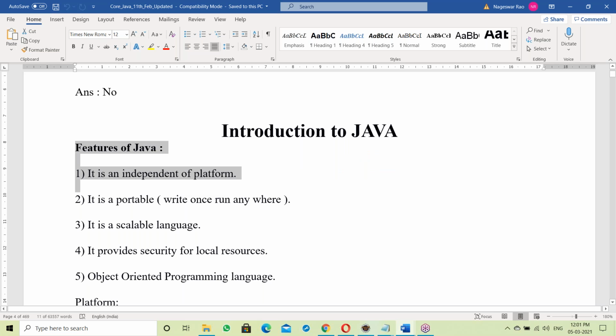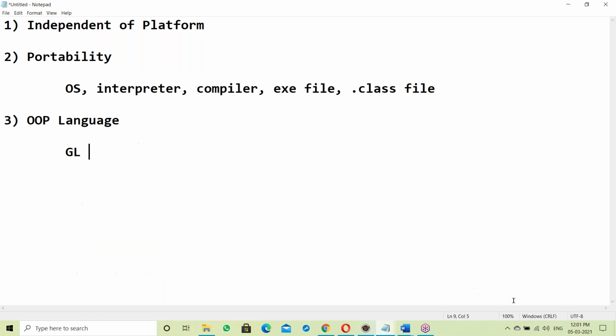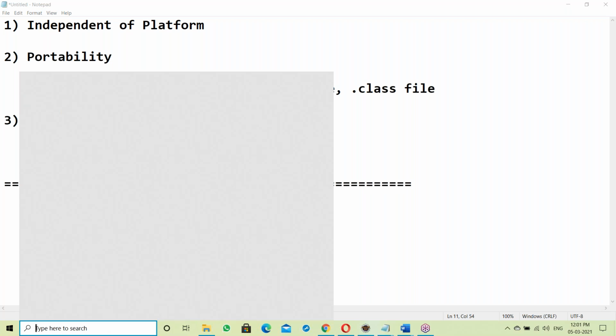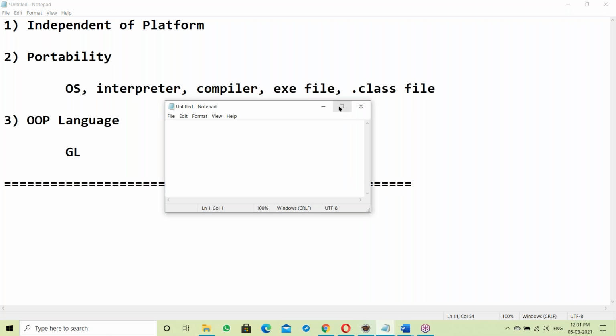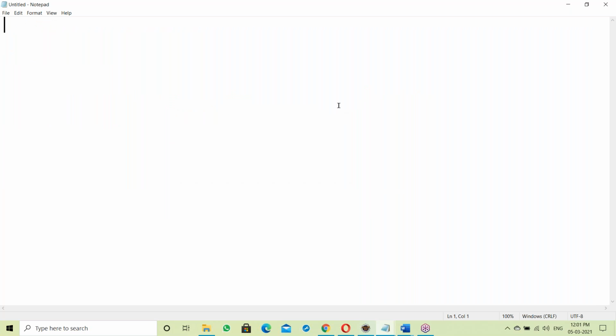Okay, now let us start from the basics. Before going to Java, there are some basics. My intention is that everyone should understand my classes, even a non-IT background person. That's the reason I'm starting from the very basics, so that everyone can understand.